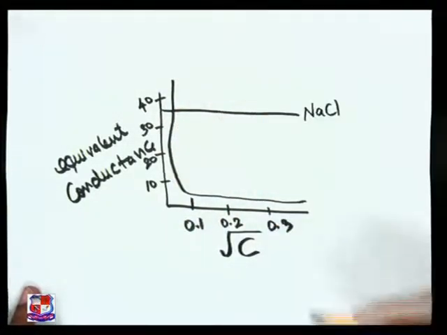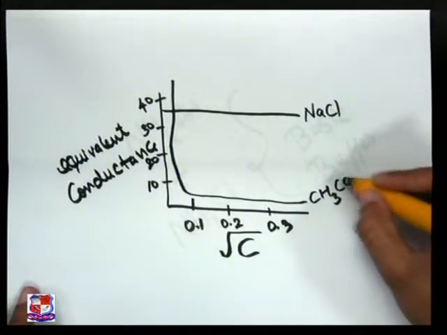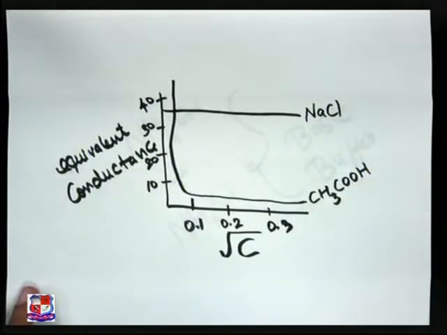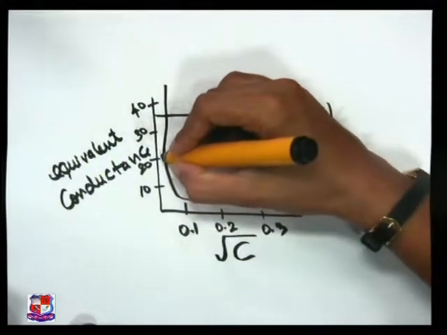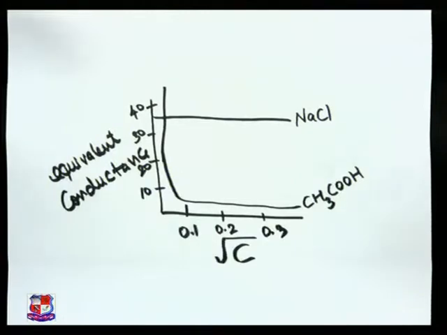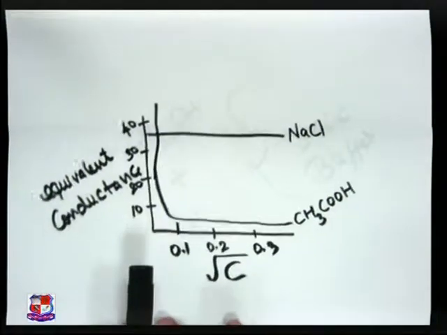This is the case for CH3COOH, which is a weak electrolyte. So for a strong electrolyte, molar conductance does not show a very sharp change, but for a weak electrolyte, molar conductance shows a very sharp change.